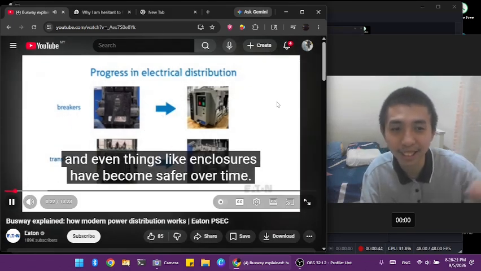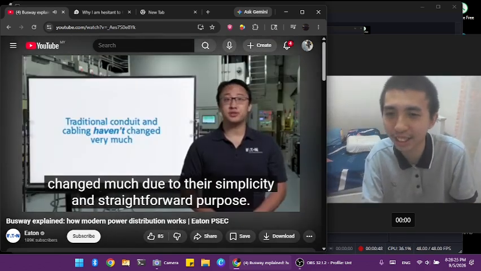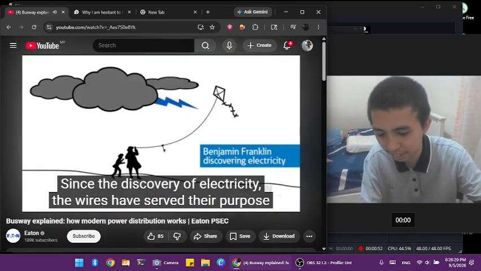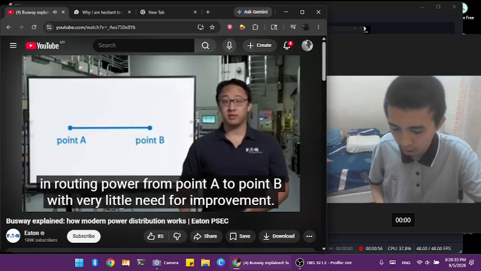Even things like enclosures have become safer over time. On the other hand, traditional cable and conduit haven't changed much due to their simplicity and straightforward purpose. Since the discovery of electricity, wires have served their purpose in routing power from point A to point B with very little need for improvement.